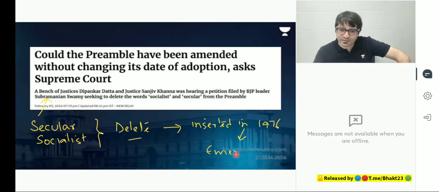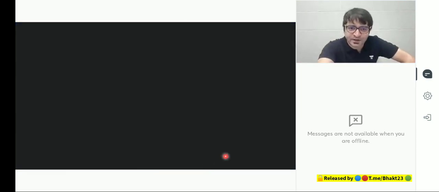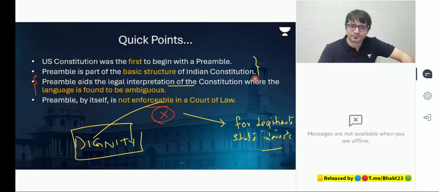At that time, the country was in emergency. And you could not have amended the preamble. Why? Because the objectives mentioned in the preamble are part of the basic structure of the Constitution. What is this basic structure?